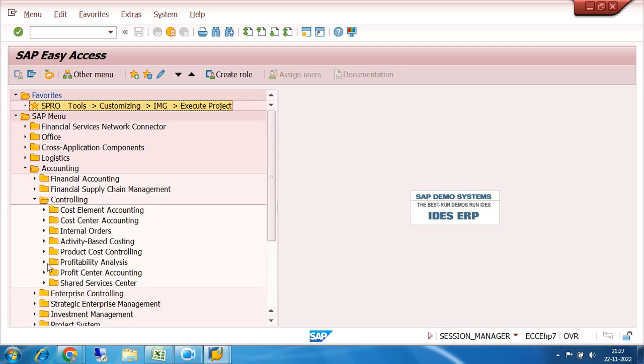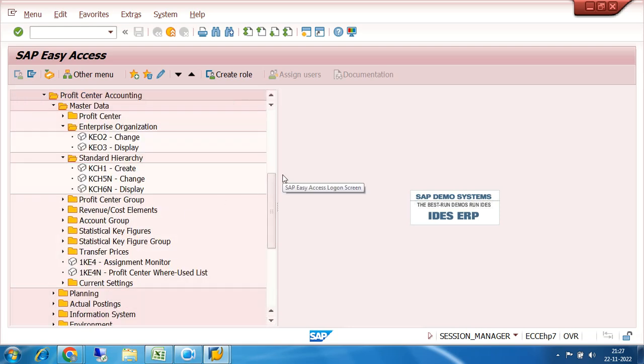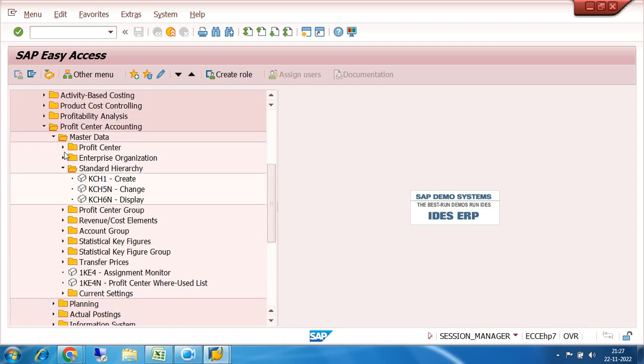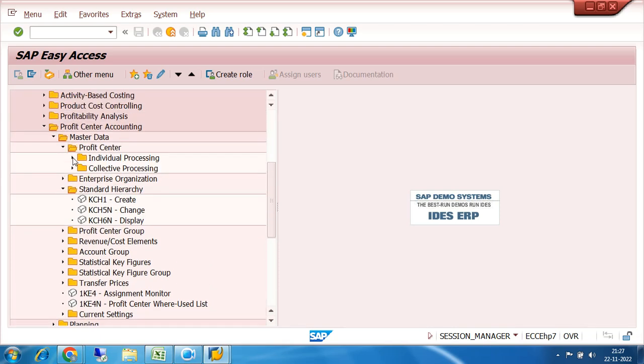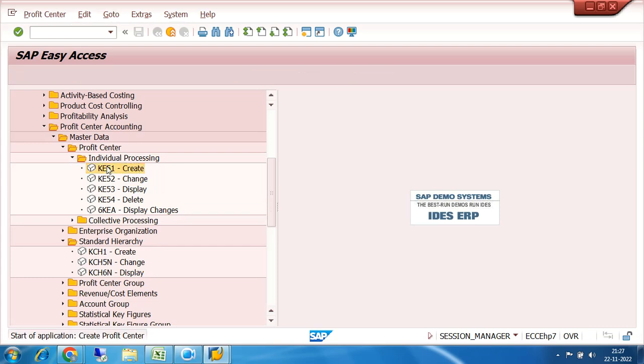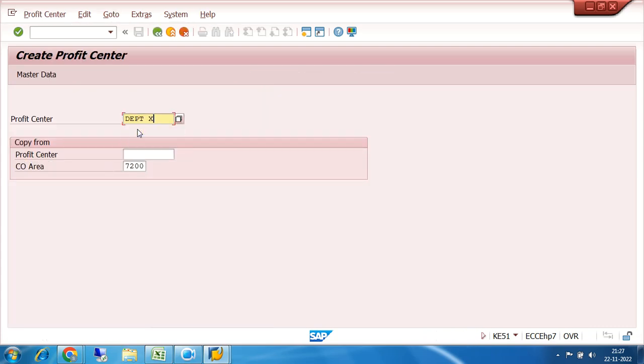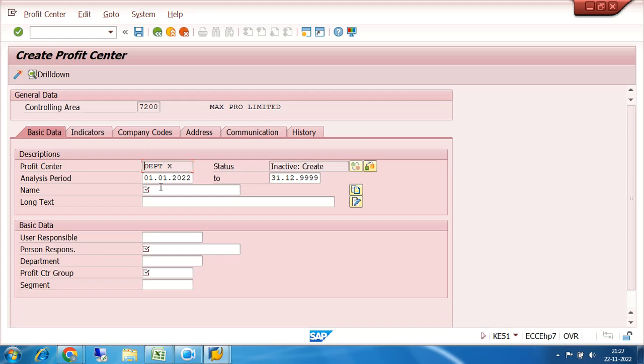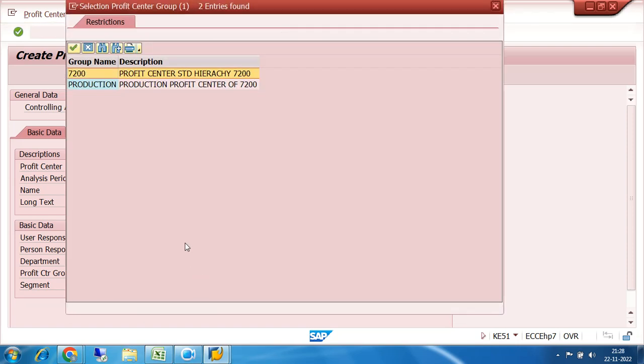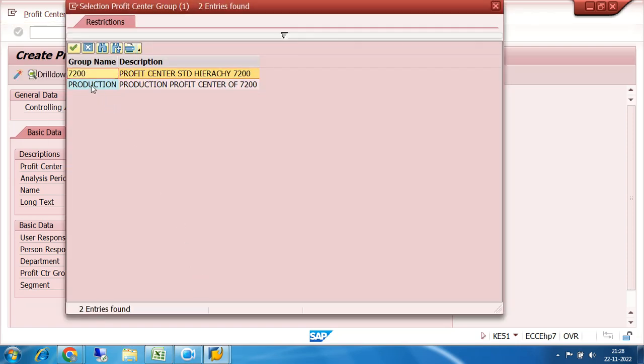So again go there, create profit center accounting, then master data, individual processing, then we click on create. This is department X, so name is department X, person responsible will be Mr. X. Then it is asking for the profit center group. Okay, so now it is coming.